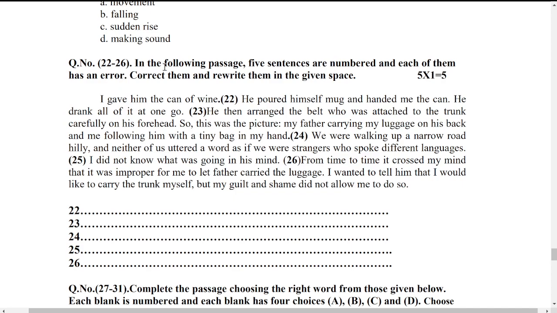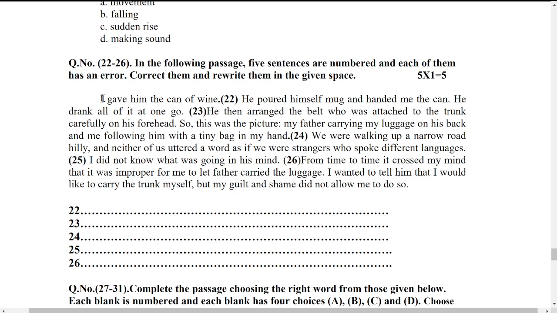Next, coming to 26. In the following passage, 5 sentences are numbered and each one of them has an error. This is the error sentences. Correct them and rewrite them in the given space. Remember, my dear students, for example, I gave him the can of wine. This is one sentence. Each sentence has an error. They are already mentioning it.